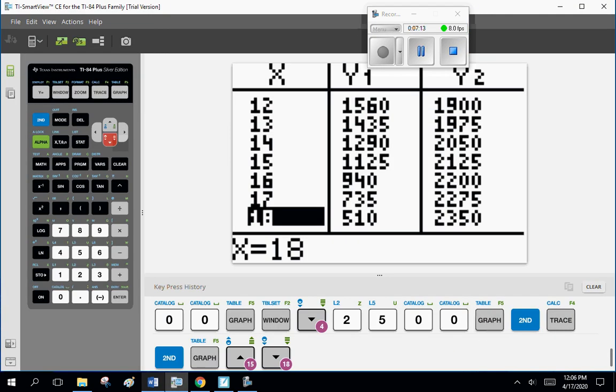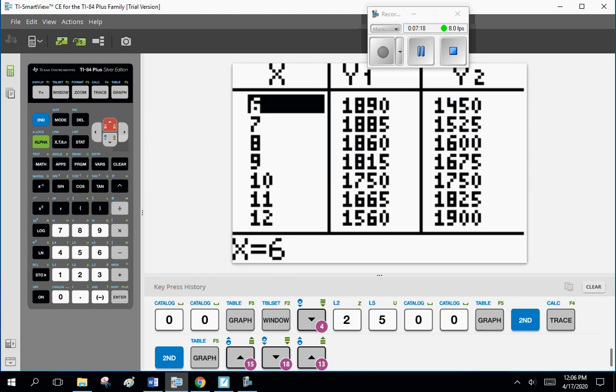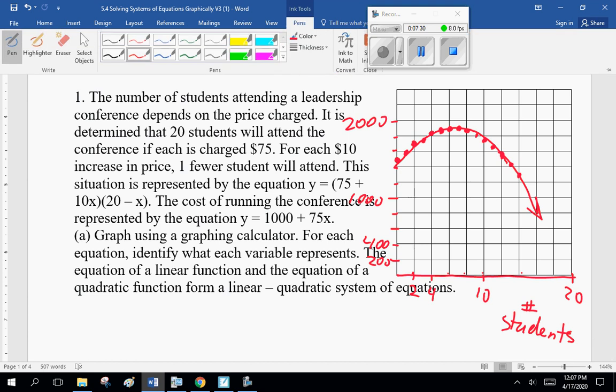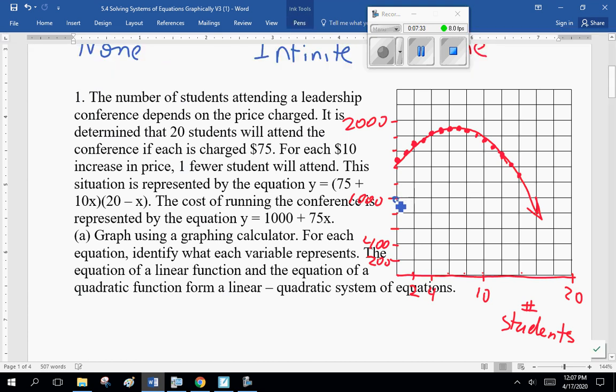And for my linear equation, I start at 1000 and at 4 it is 1300. Don't need every data point because this should be a straight line.